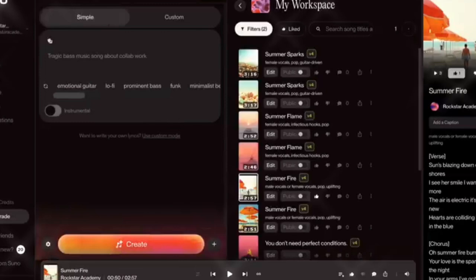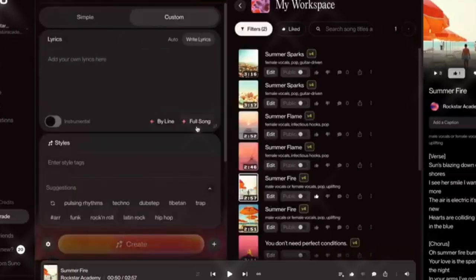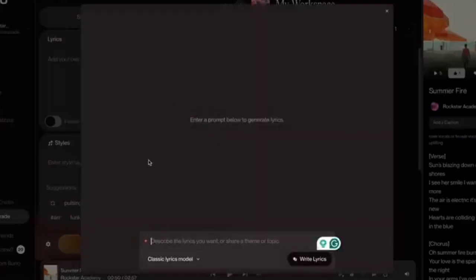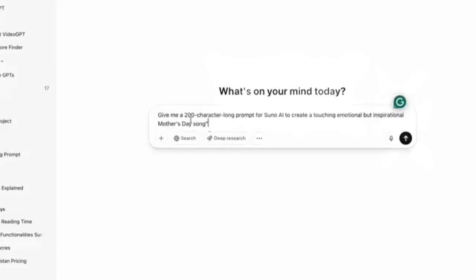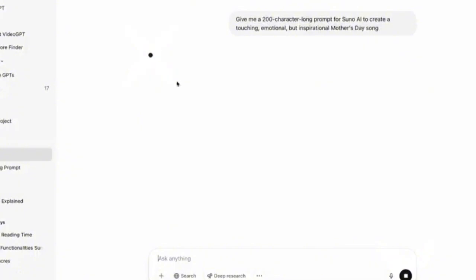Now, you can also use the songwriter feature on Suno AI. Just select Create and Custom this time, and then select down here Full Song. You can describe the song that you want to create, and I was struggling with a description, so leverage ChatGPT. Mother's Day is coming up, as an example, so I asked ChatGPT with this prompt that says, give me a 200 character long prompt for Suno AI to create a touching, emotional, but inspirational Mother's Day song.